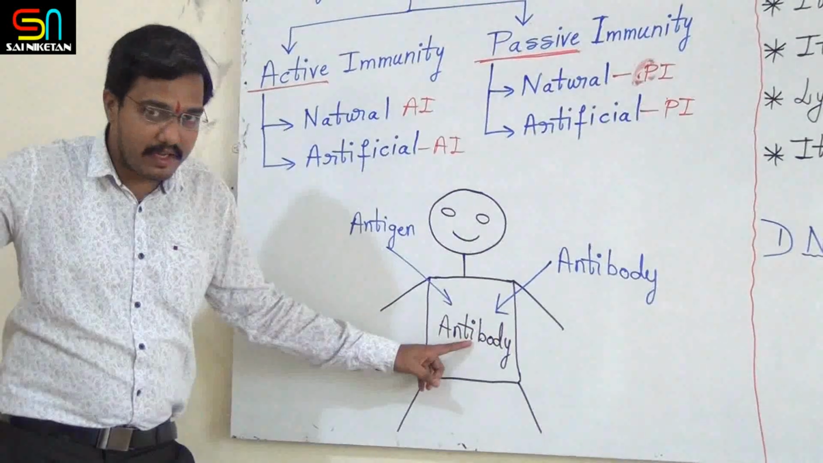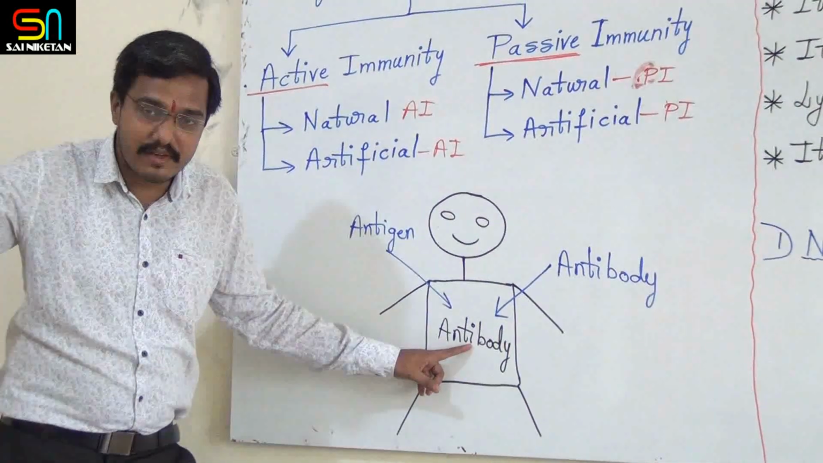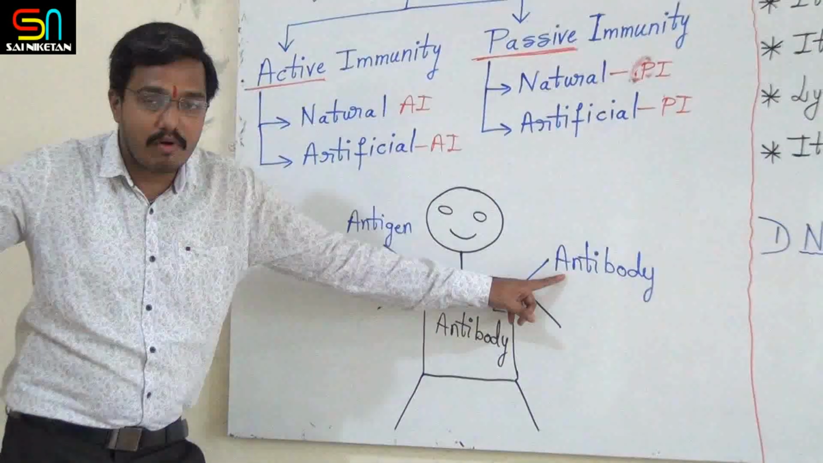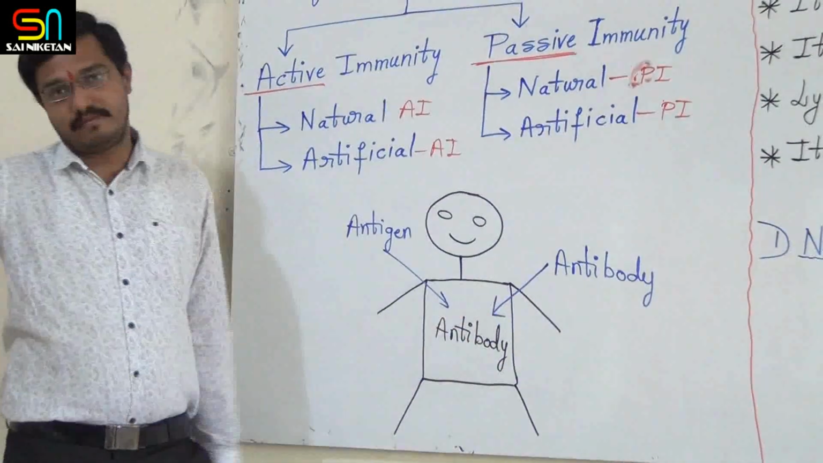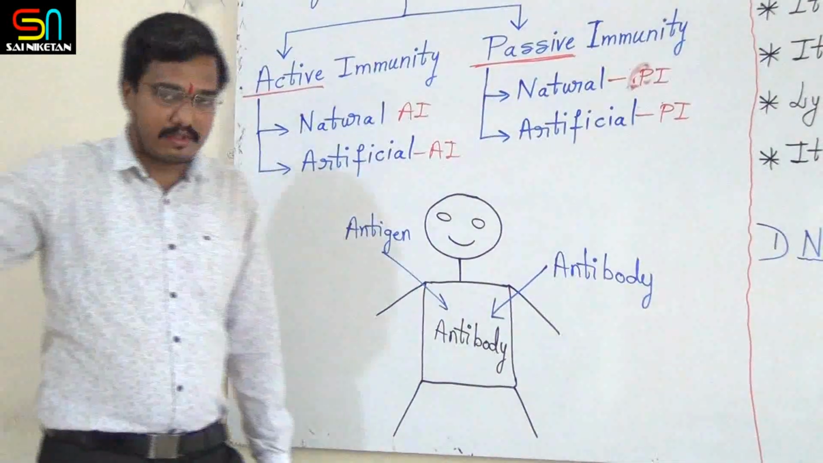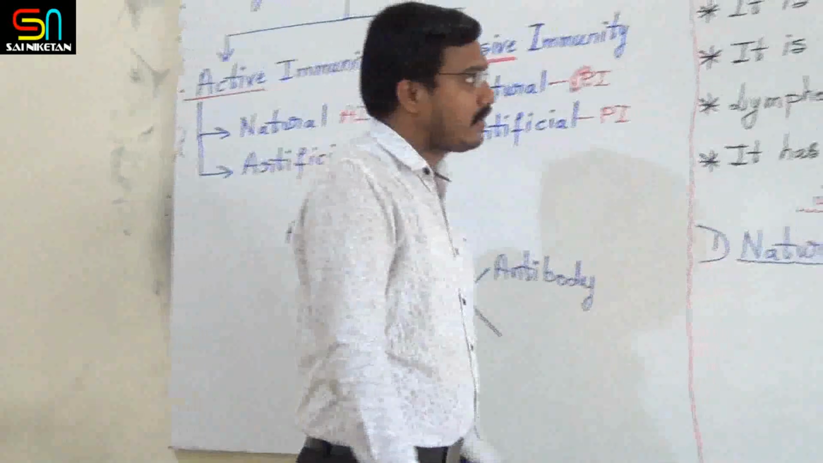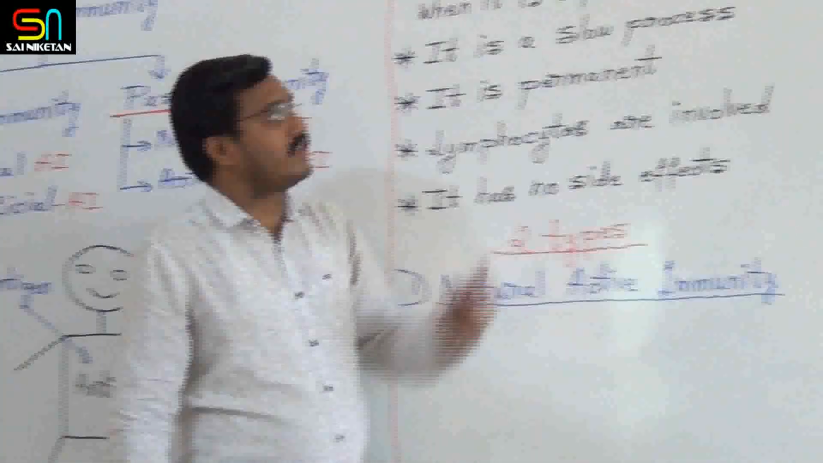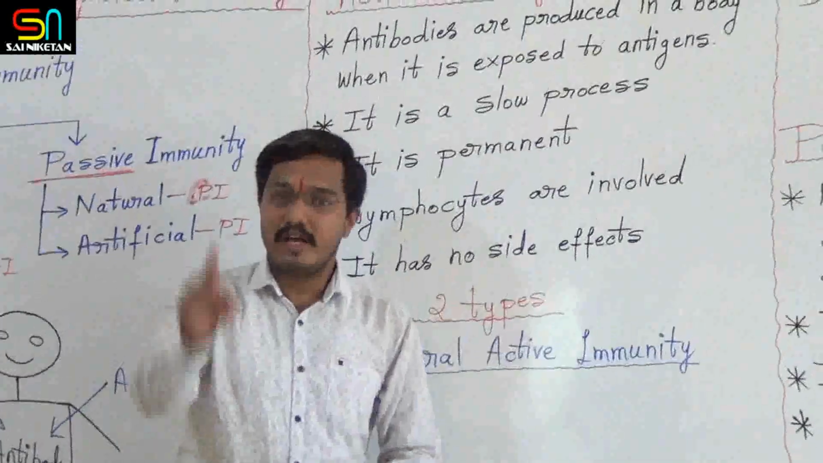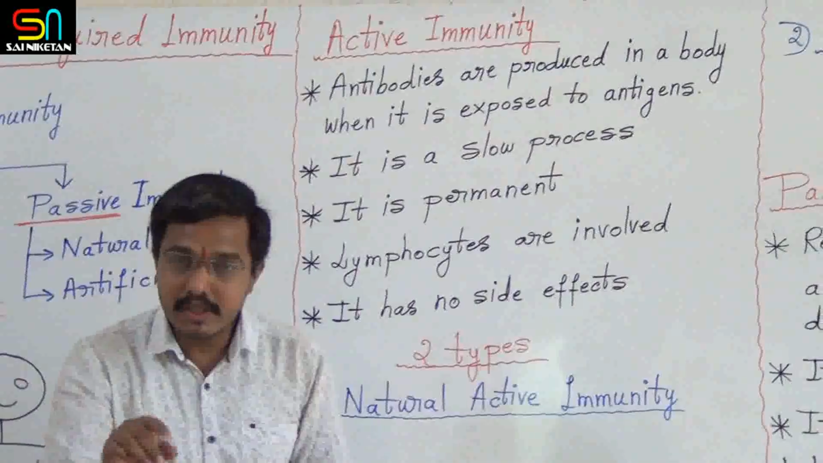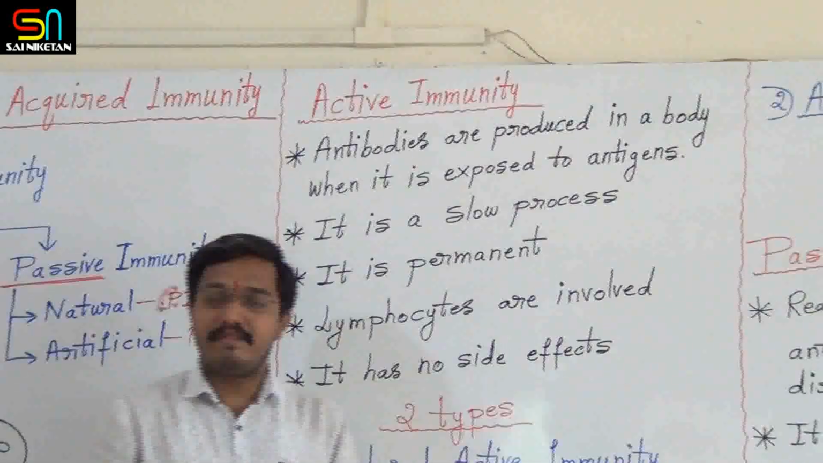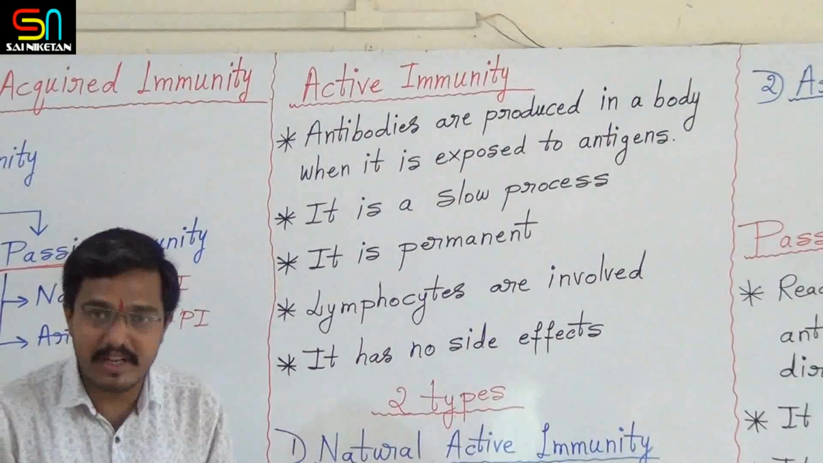So in active immunity, antibodies are produced inside the body. In passive immunity, the ready-made antibodies are given to the body. With this concept, let's discuss one by one. Now come to active immunity. I told you, whenever you hear the word active immunity, antibodies are produced inside the body.